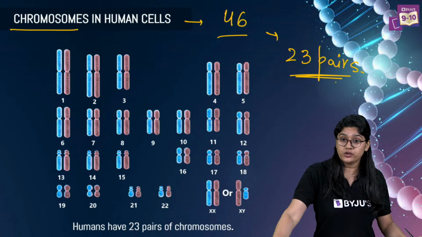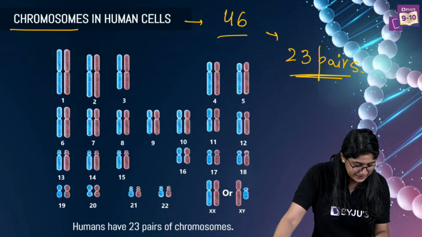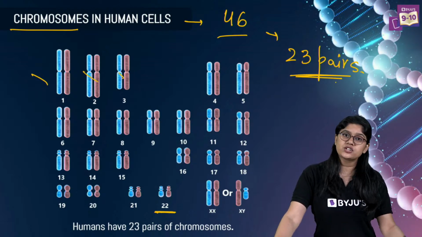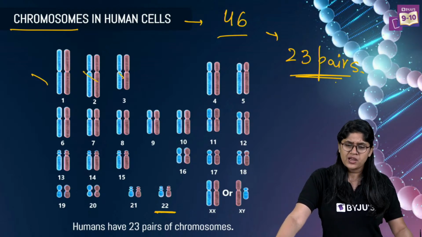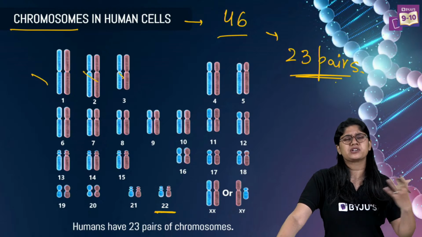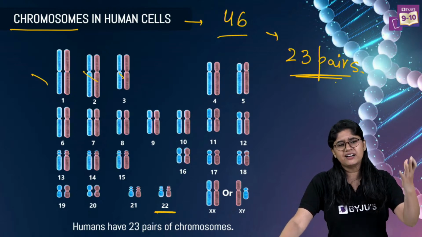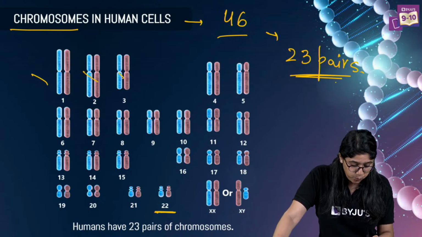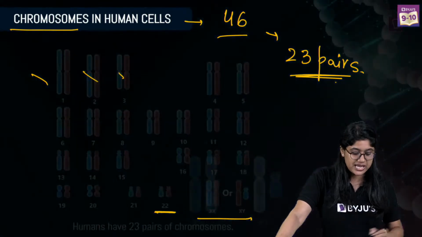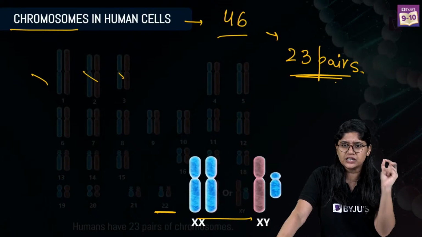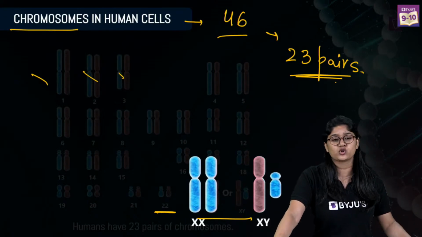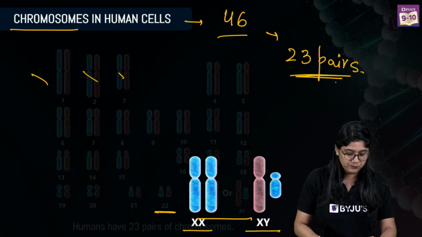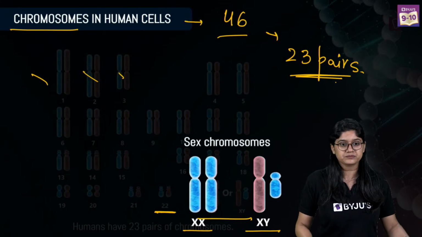Out of these 23, chromosomes 1, 2, 3 till 22 are the autosomes, which give us our height, skin color, hair color, and control various things. The one pair that we have is the sex chromosome. The 23rd pair, the last chromosomes, is called the sex chromosome, which determines the gender of the individual.